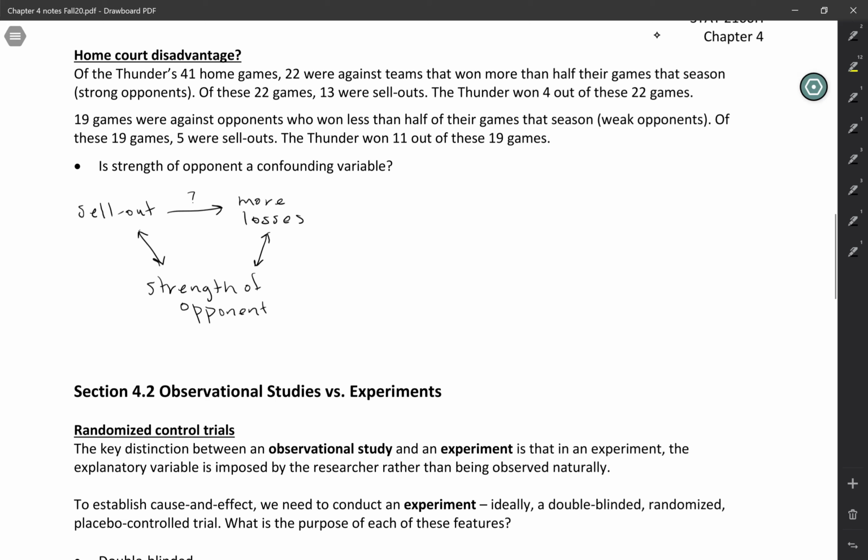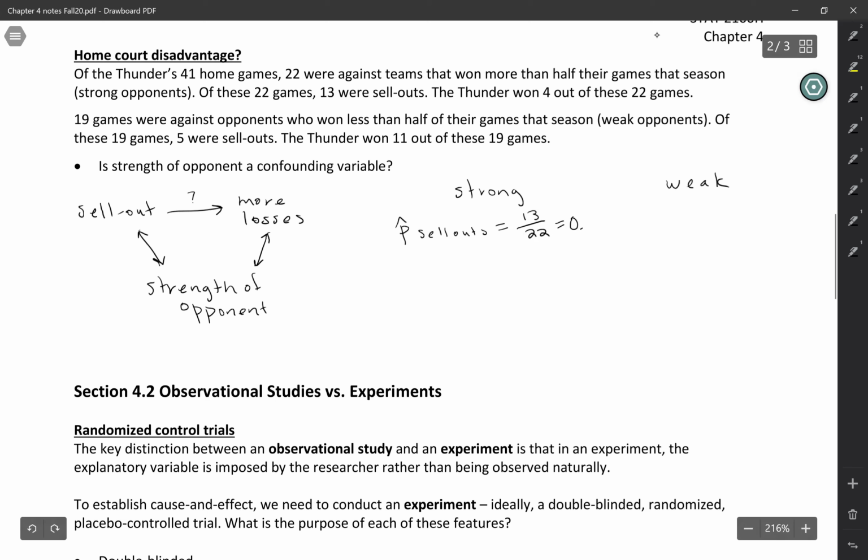So we're going to do the same sort of calculations that we did earlier, but we're going to do them twice. So let's think about strong opponents versus weak opponents and how that's related to the other variables. So the description says, of the Thunder's 41 home games, 21 were against teams that won more than half of their games that season. And that's what we're classifying as strong opponents, teams that won more than half of their games. Of these 22 games, 13 were sellouts. So if we look at the strong opponents and we calculate the proportion of the games that were sellouts, we do 13 out of 22, which is 0.591.